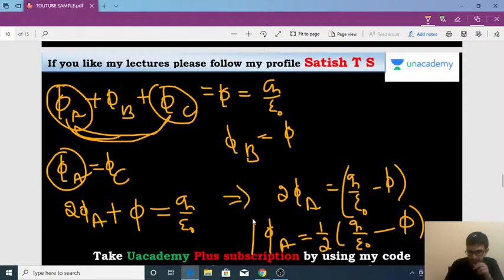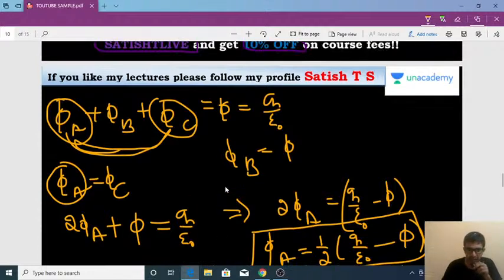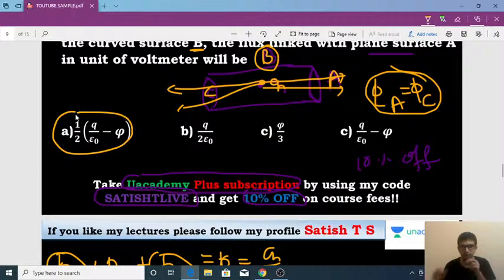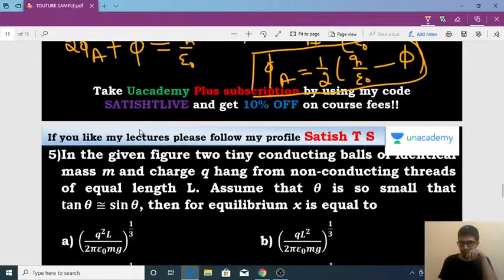Okay, so this should be the right answer for this problem. I hope that it should be there in the options, any one of the options. Please look at which option it is. So I hope that one half times, option A, should be the right answer for this problem. Okay, so option A is the right one. I hope it's clear to everyone. Just rewind the video, if you don't get it, just watch it again so that you definitely understand it. I have explained it in a very simple manner. Okay, so let's move further now.